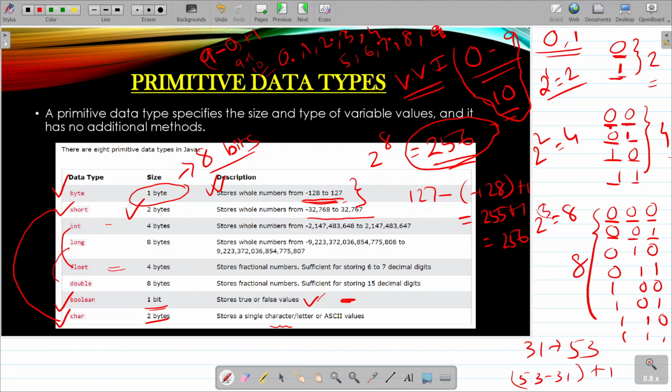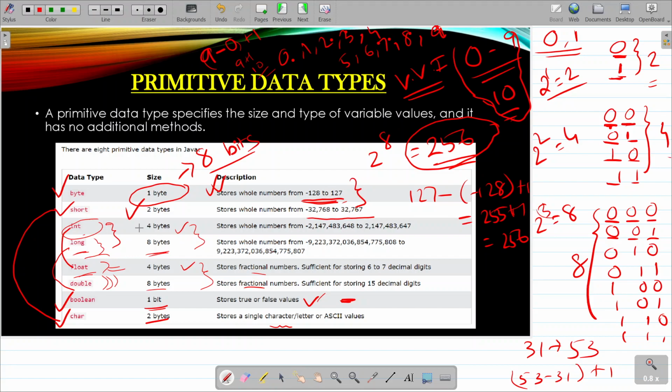And last come long and double. Long and double are 8 bytes. Int and float were 4 bytes, but long and double are 8 bytes. Just remember that long is used to store values which cannot be stored in int. Long is the same as int, it only contains whole numbers. Long does not contain any decimal number. But some values are so large that they cannot be stored in an int data type, so we use the long data type. Similarly, float contains decimal values, but there are some values so large that float cannot contain them, so we use the double data type. Double also stores fractional numbers, and double is double the size of float. Long is double the size of int.